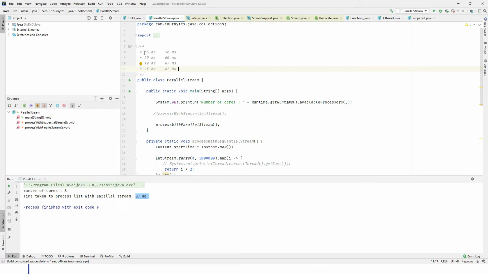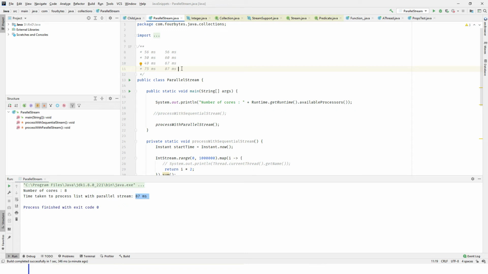Now, as you can see, we have collected the statistics when running the sequential stream, and we have collected the statistics when running the ParallelStream, and the logic is same. But do you really think that ParallelStream is increasing the performance and is faster than the sequential stream? Based on the statistics, we are sure that ParallelStream is not at all faster than the sequential stream. But that's not what we discussed in the theory part. In the theory part, we discussed that parallel stream, using a number of threads by running in multiple cores, should increase the performance.